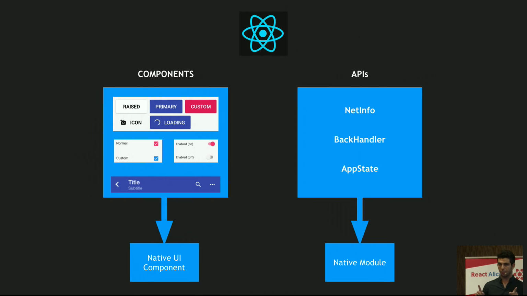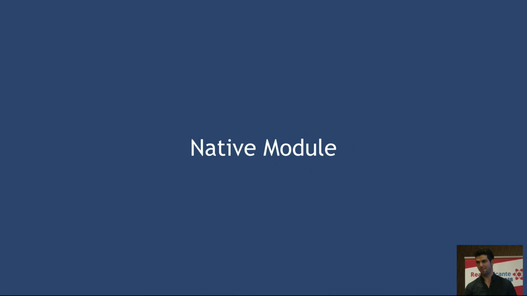Now, if I tell you that the minimum interface that this media player needs is just pausing and playing, which one would you pick? Raise your hand if you think that that will be a native UI component. Okay, nobody. What about a native module? I see some hands. So the people who are not raising their hands, maybe one or the other. Okay, so this is democracy, so native module.